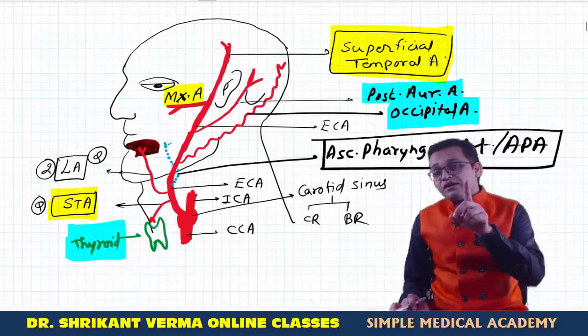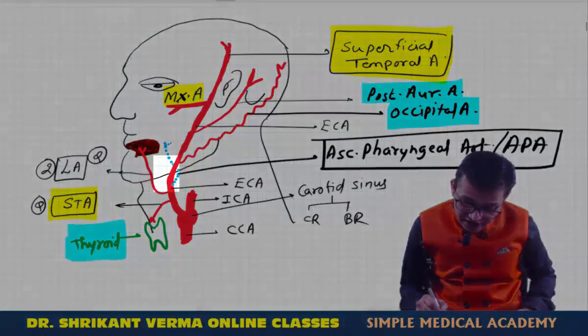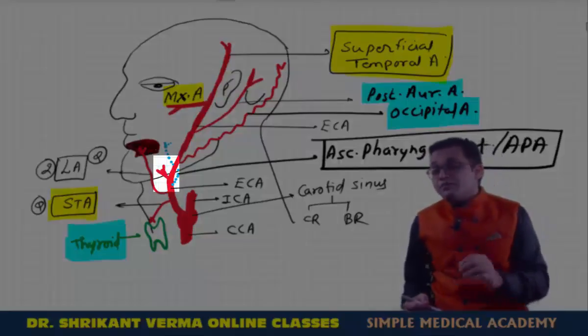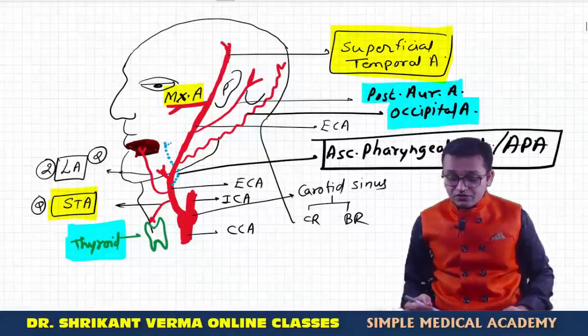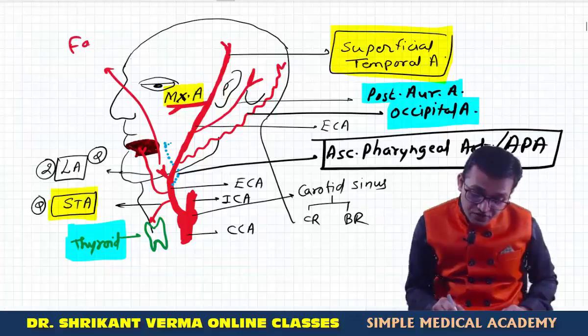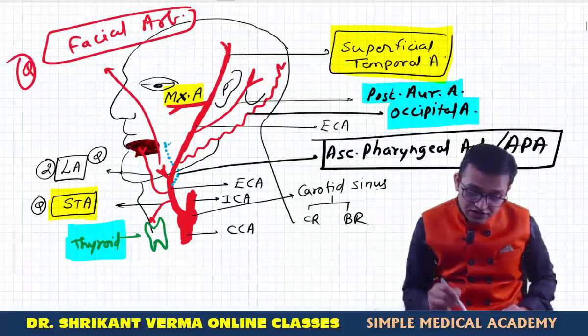Now only one artery is remaining, that is the facial artery. We will draw that facial artery. Yes, here is the facial artery. We will draw another image for the facial artery, because the main artery of the face is the facial artery, so we will discuss it in detail. This is the facial artery, diagrammatic presentation. This is another MCQ.